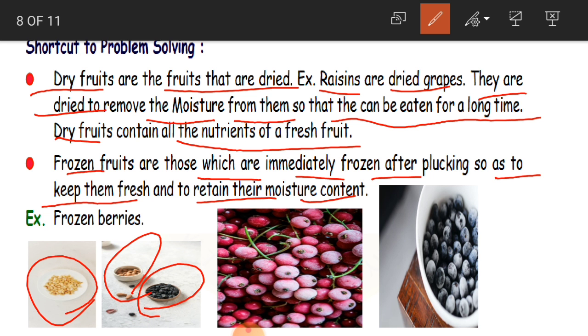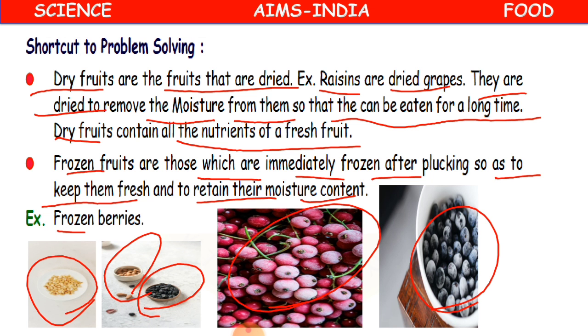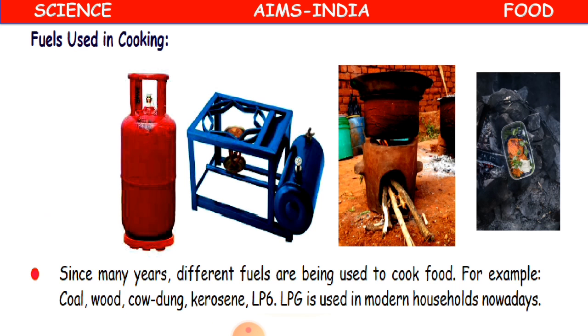They have their moisture without losing it. For example, frozen berries. See here, berries, strawberries, frozen blueberries and all that. Even these are very good, so that you can eat these frozen fruits after some time, preserving them in the freezing area. Clear, children? So these are called frozen fruits. Okay, and now we'll learn about the fuels which are used in cooking.